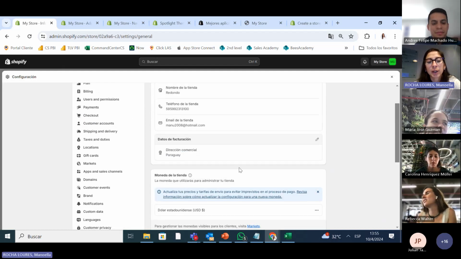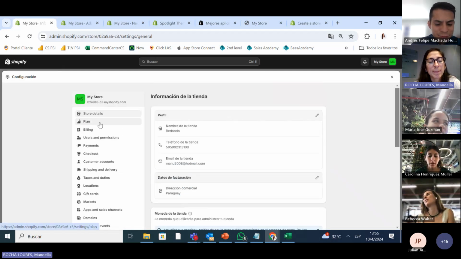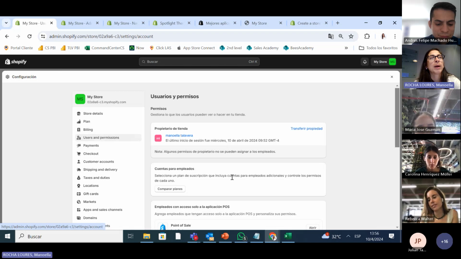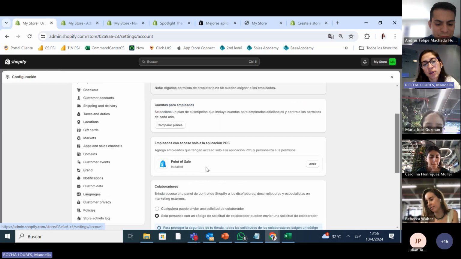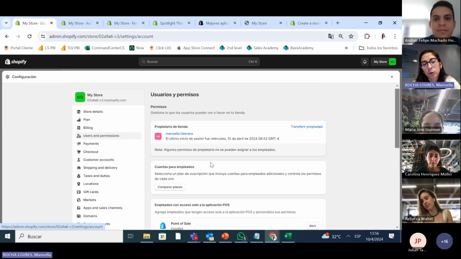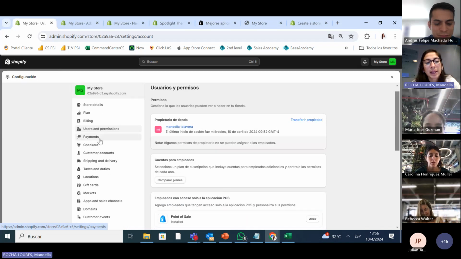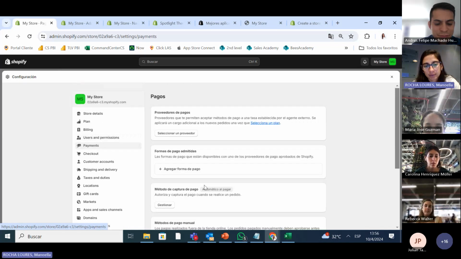And here's where you start working on what plans, how you are going to do the checkout, users and permissions. For example, my store, Dreamlab, I use it with my sister-in-law, so I give her the permission to use and change everything. The payments, how do you want to get paid?